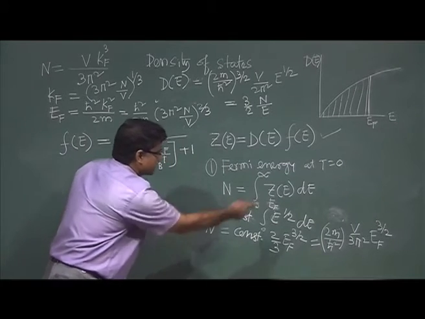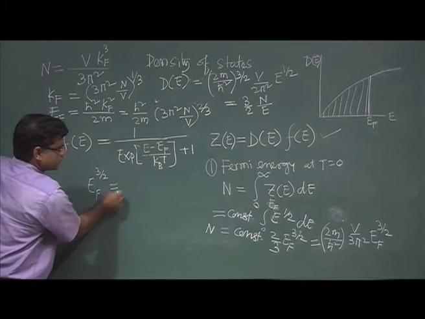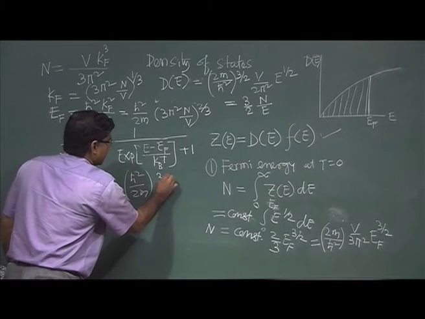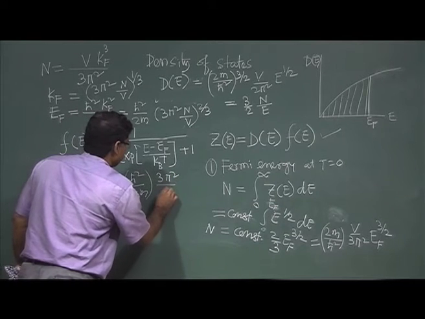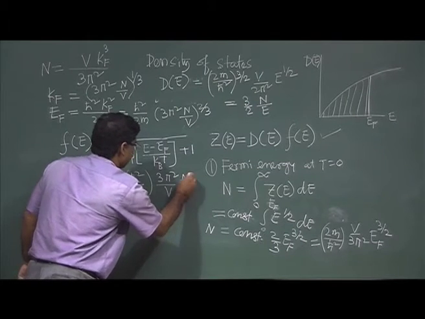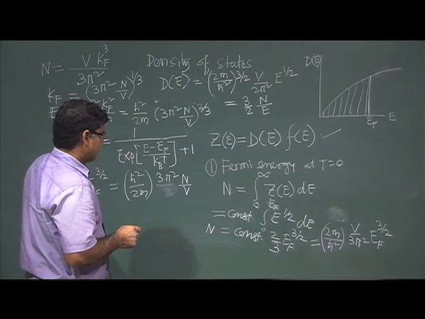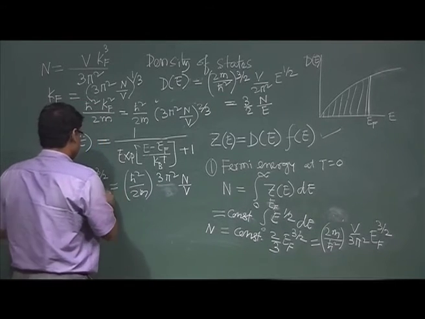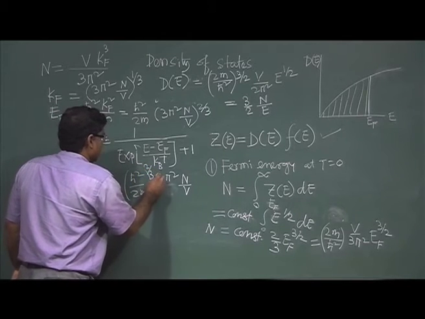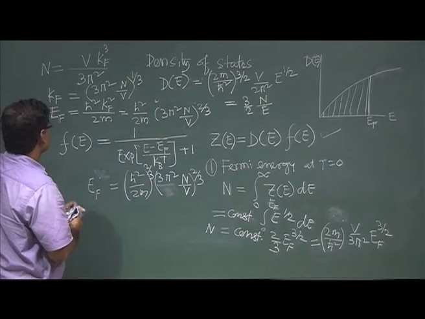Now we can see that you can write E_F to the 3 by 2 equal to h cross square by 2m, 3 pi square by V, and n.